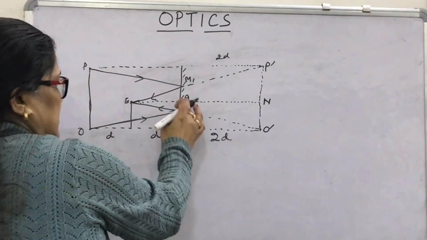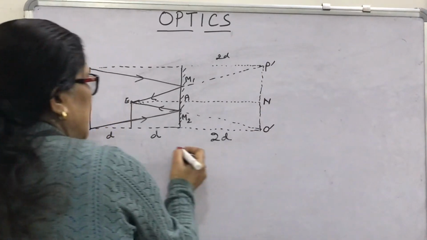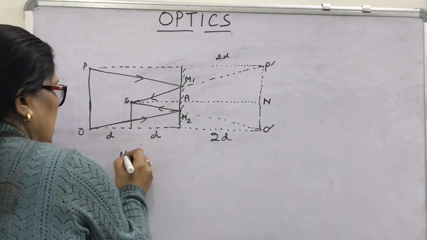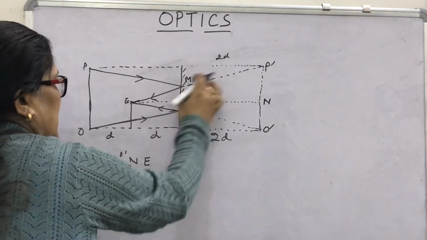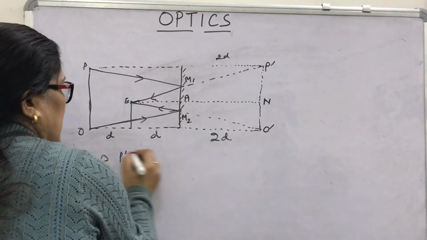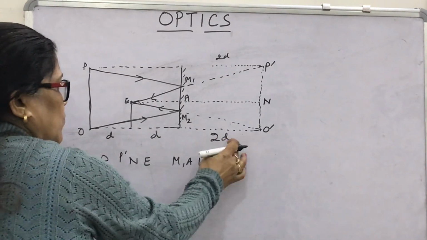From the triangle P'NE and triangle M1AE, what can you write?